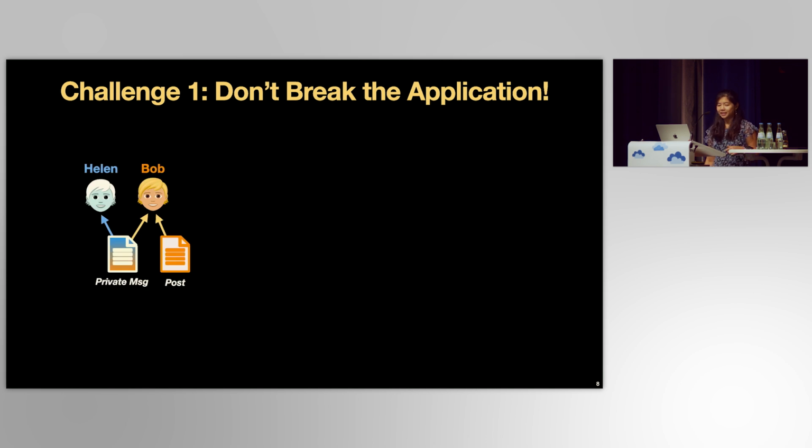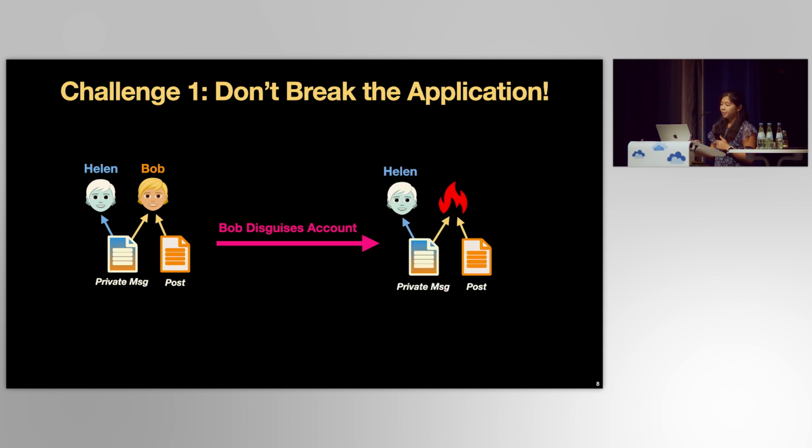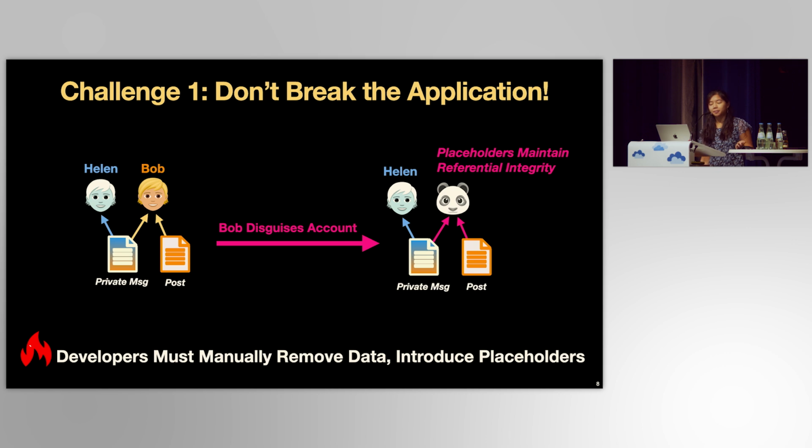For example, let's take a user here, Bob, who has a shared message with Helen, and some public post with comments on it. So say Bob wants to disguise their account. Disguising would remove Bob's account entry, but have to deal with maintaining referential integrity by introducing placeholder data. Developers must make sure to carefully remove the correct data and introduce the correct placeholders.